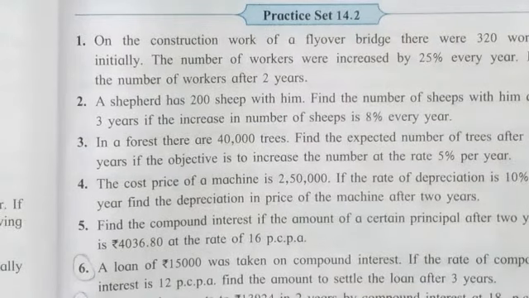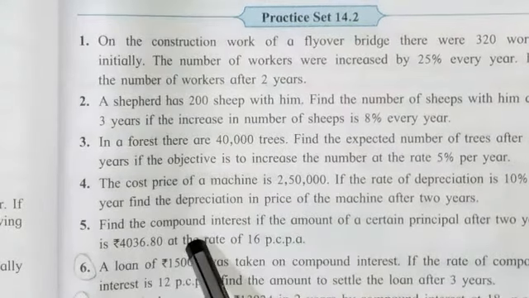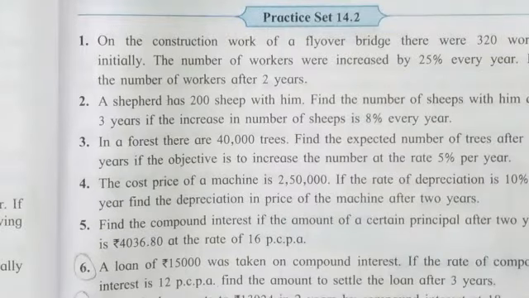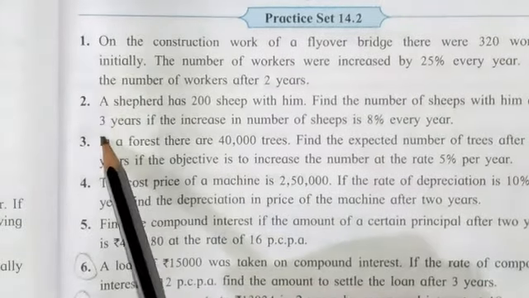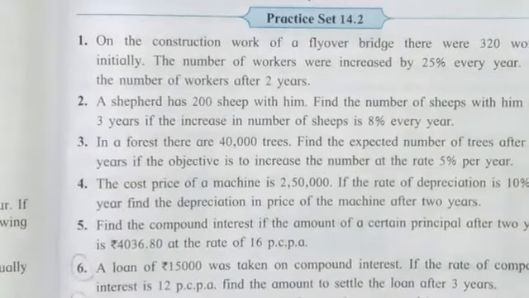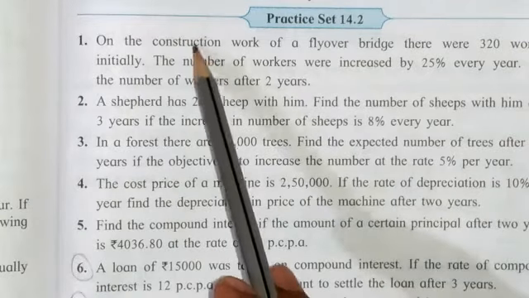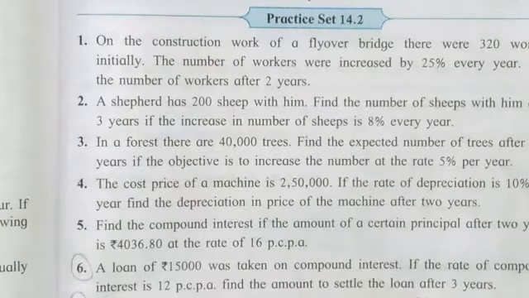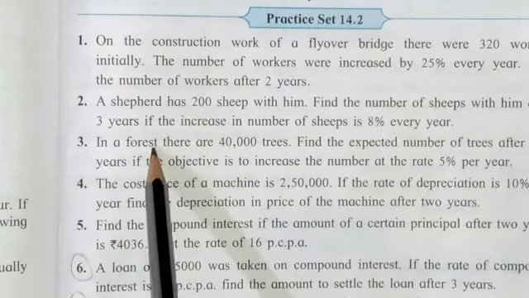Students, here if we observe all the word problems from this practice set, then we can find that the first 3 sums are based on the same criteria. But students, by using that formula, we can solve only the first three questions because there is no reduction in the amount in the first three questions.